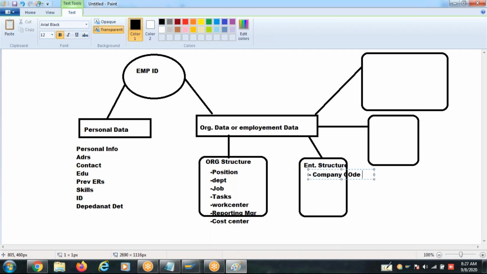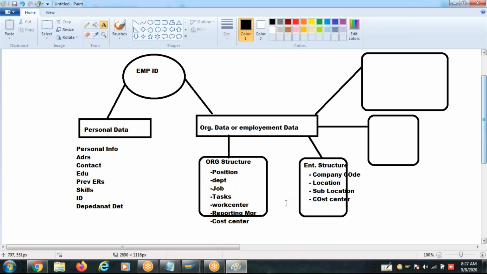A company code is nothing but the legal entity of the employee. Location, sublocations, even a cost center. Cost center is also part of the enterprise structure when OM is not implemented. Anyway, cost center is not our object, but we assign this to our data. If OM is there, cost center is part of OM. If OM is not there, cost center is part of the enterprise structure in PA directly.